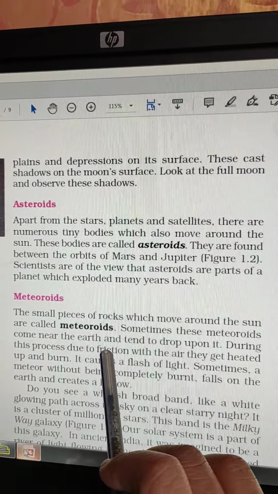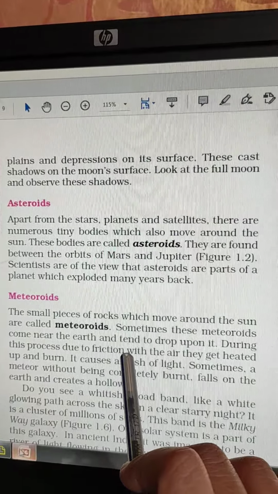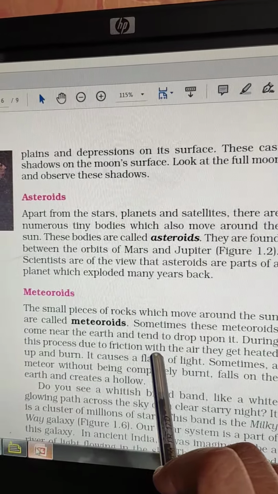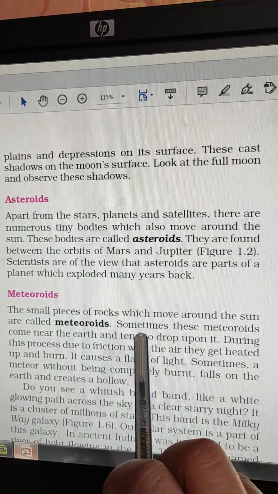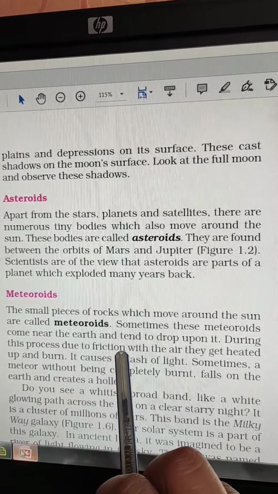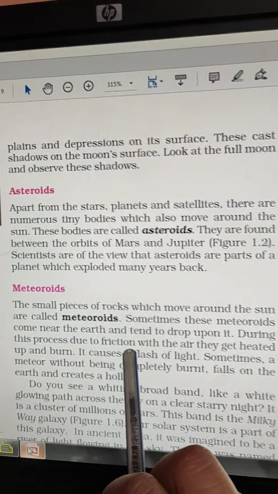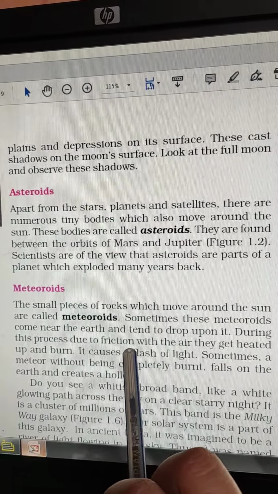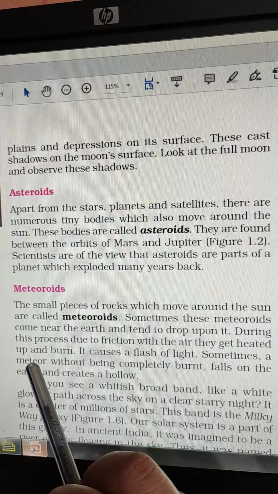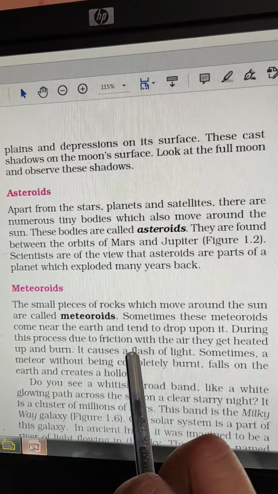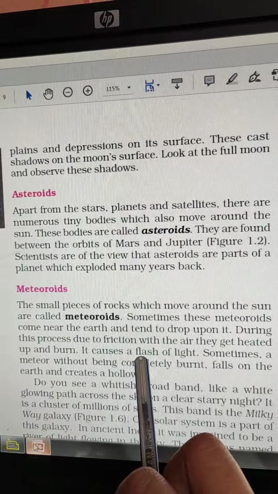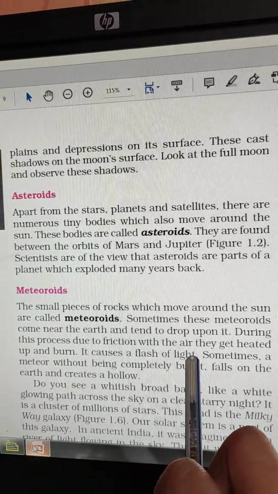During this process, what happens when it starts falling down, due to the different layers of air present on our planet, friction occurs. Okay, friction occurs. You must have read about friction in science. Due to this friction they get heated up and they get burnt. Okay, when they get burnt, it causes a flash of light.